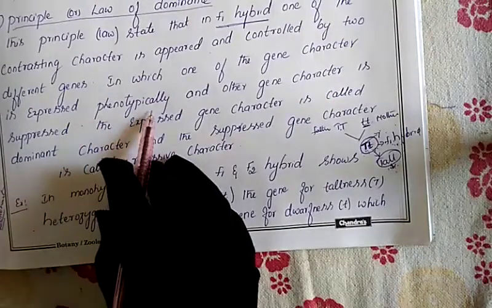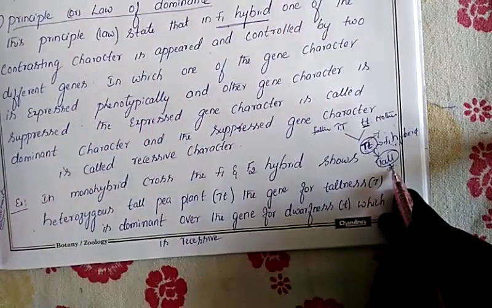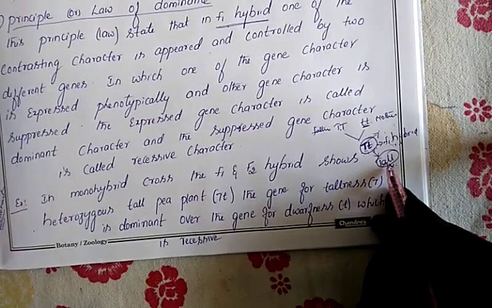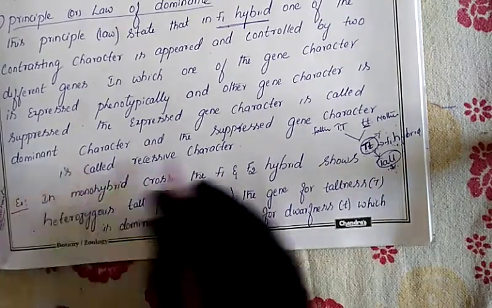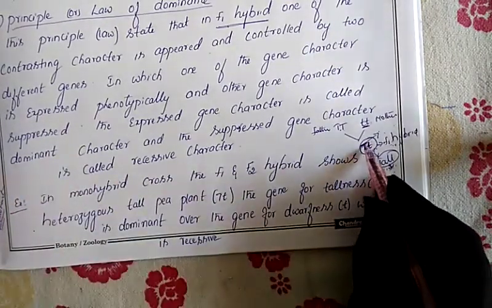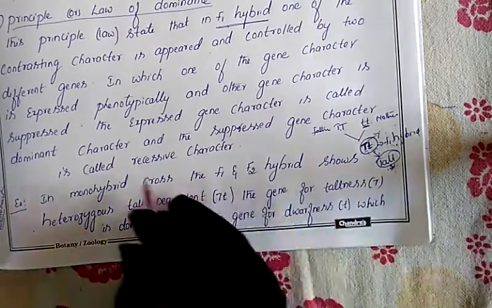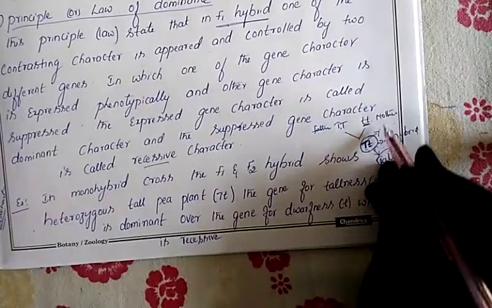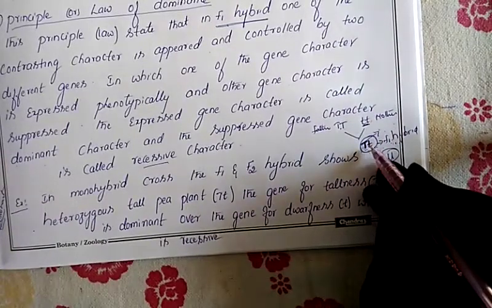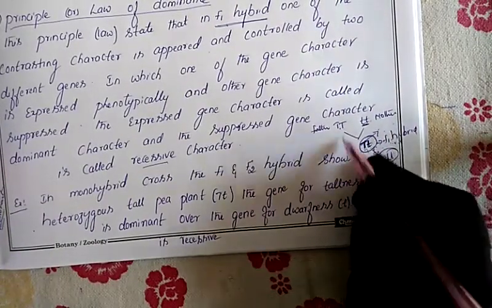Phenotypically, whose character has appeared? Tall character has appeared. So one dominant character will get expressed. Capital T is the dominant. So whose character has come here? Father's character has come. Whose character has been recessive? Mother's character has been recessive. Mother's character has been hidden inside the body. So in this manner.